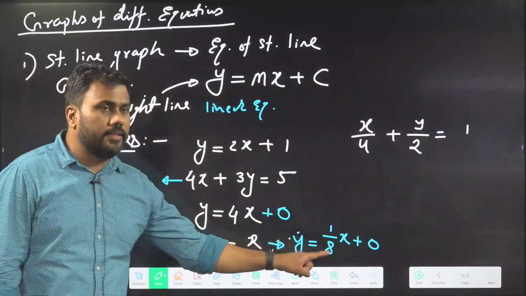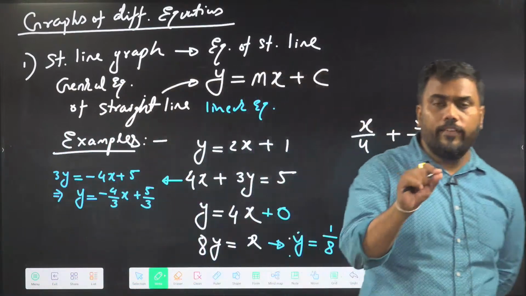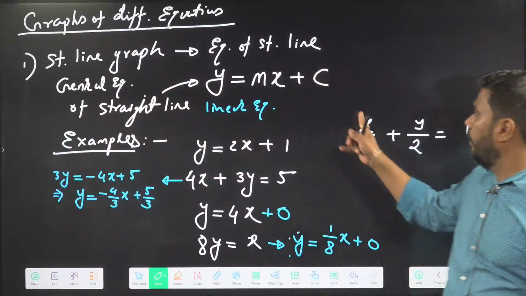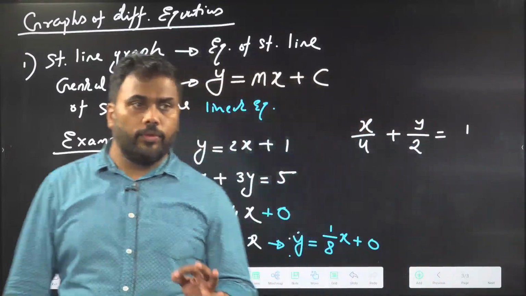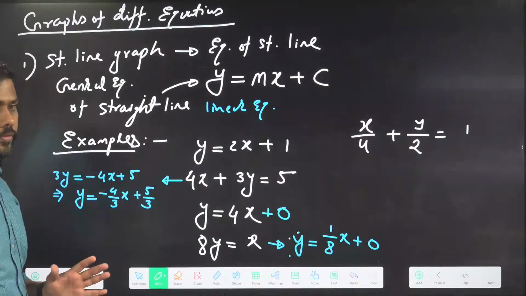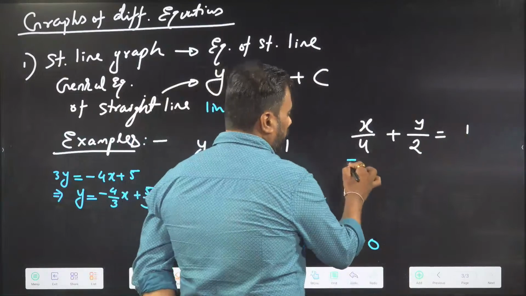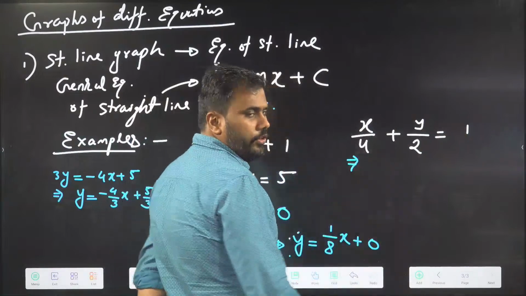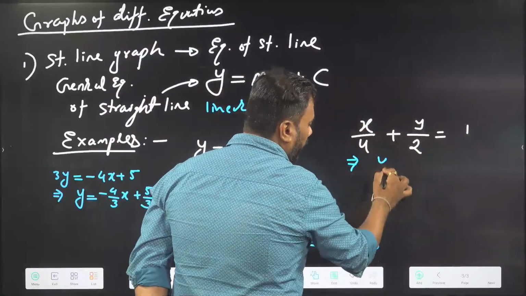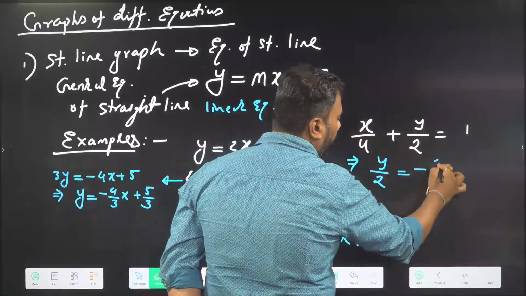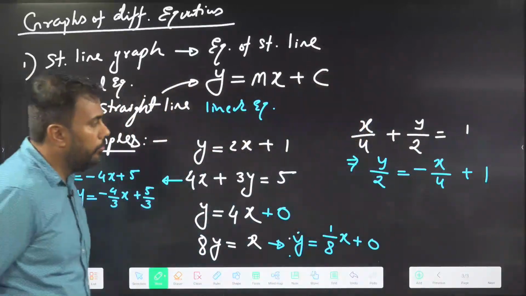Do you understand this? Is this clear? Every linear equation can be converted into this standard format. Is this point clear? Okay, Ramya. Very good. We can also convert this equation into standard format. Take this x by 4 on that side. So you will get y by 2 equal to minus x by 4 plus 1.